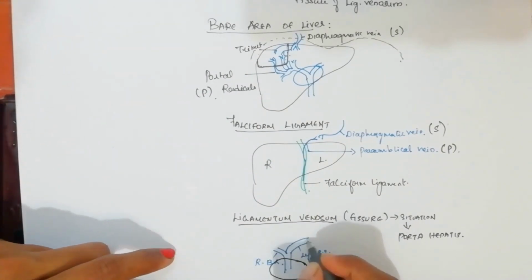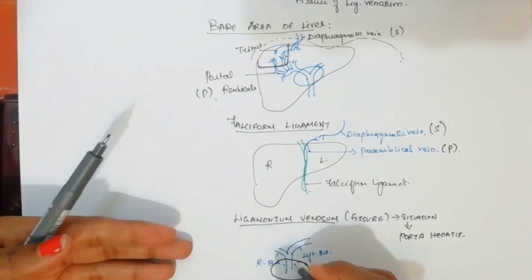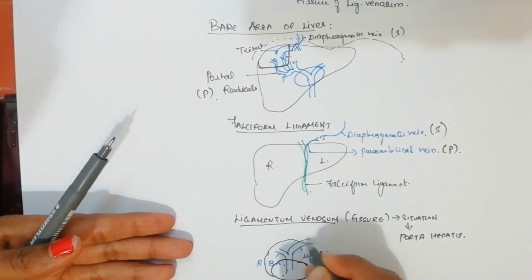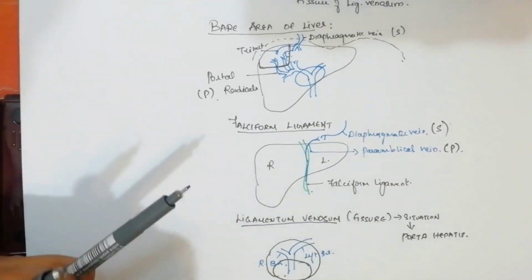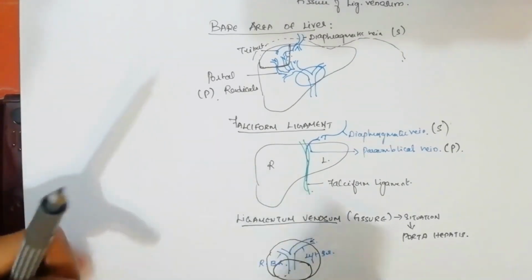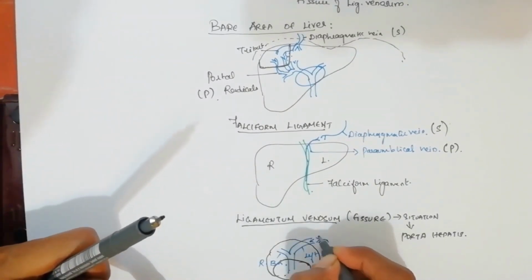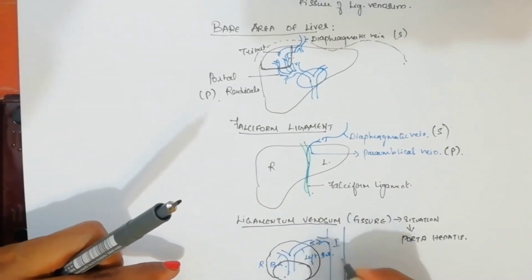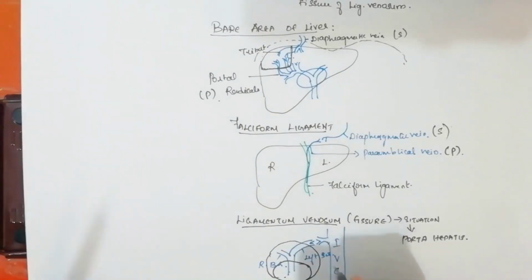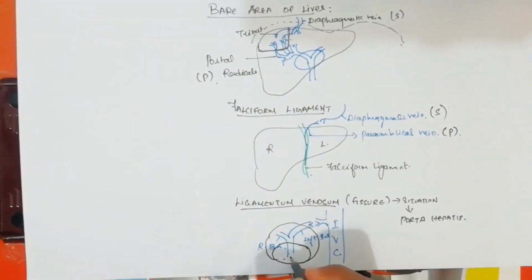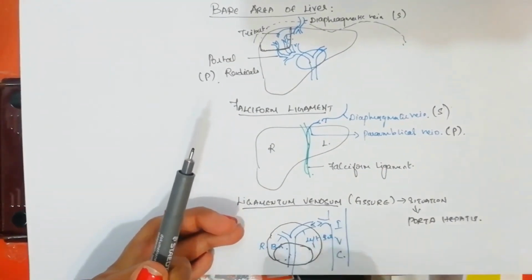While it is entering, it will get divided, and while it is getting divided, it is getting anastomosed with another vein coming from the inferior vena cava directly. So we have the inferior vena cava, and from the inferior vena cava some direct branches will communicate with the left branch of the portal vein.